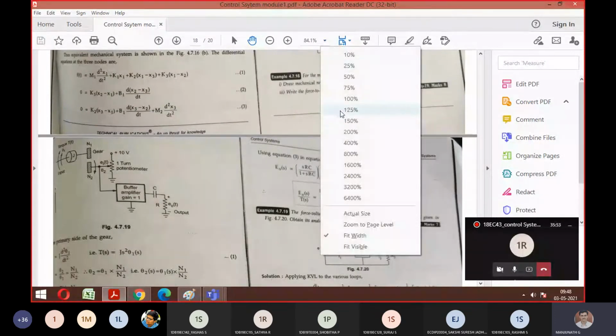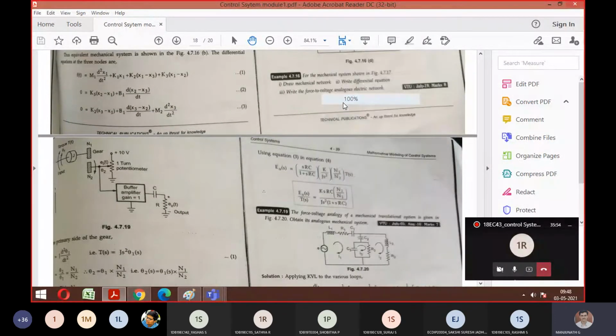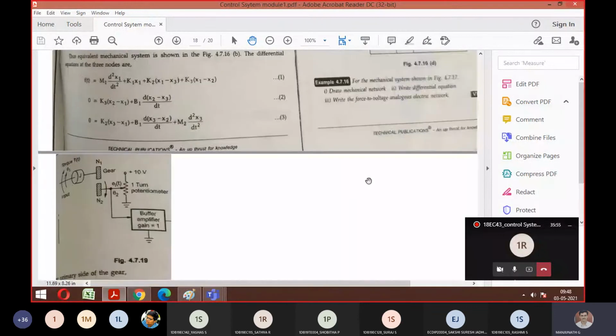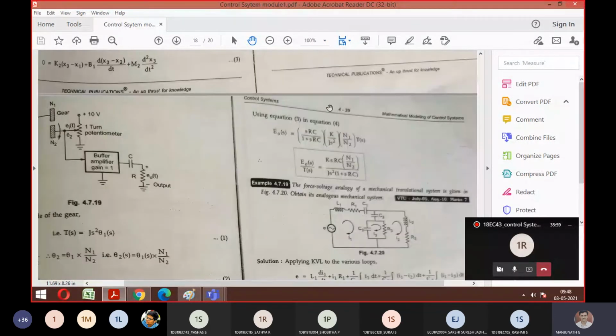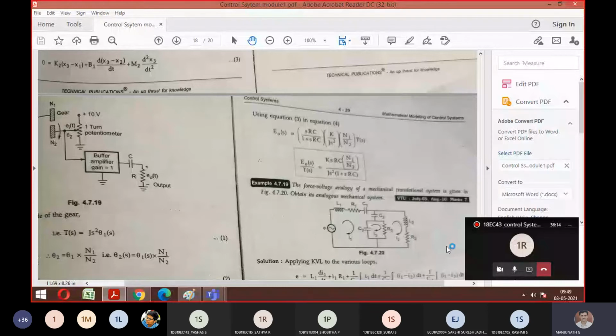Look at the question. This is your reverse concept now. Is the question visible, guys? So for the given FV analogy, you can look here. They asked, for the given FV analogy, mechanical translation system, you need to obtain an analogous mechanical system.